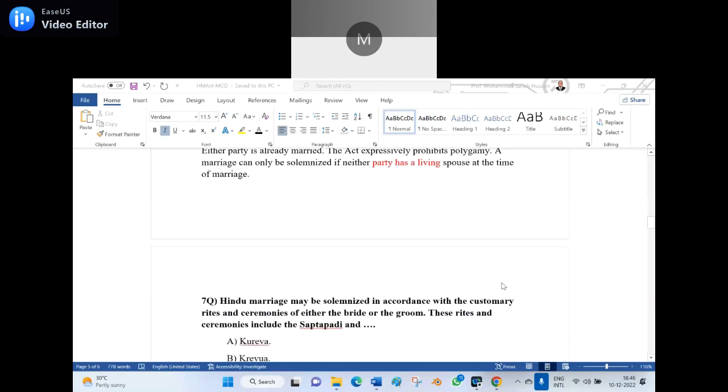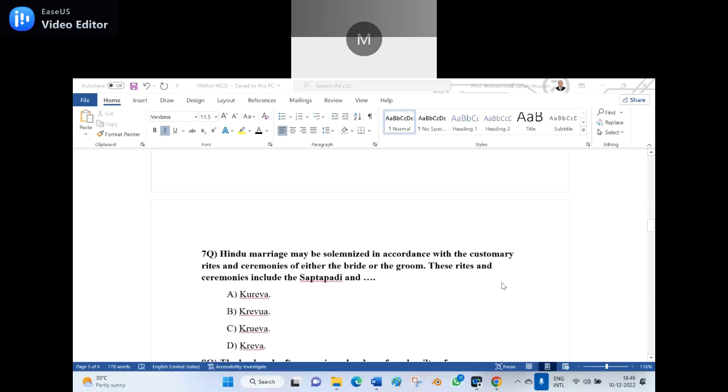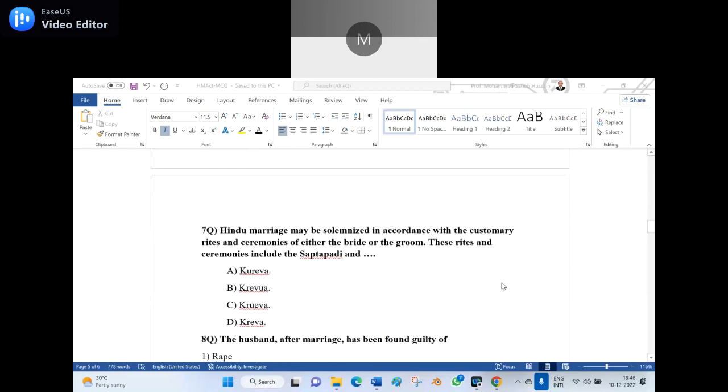Seventh question. A Hindu marriage may be solemnized in accordance with the customary rites and ceremonies of either the bride or the bridegroom. These rites and ceremonies include the Saptapadi and dash. Options: A, B, C, D. What is meant by Saptapadi?